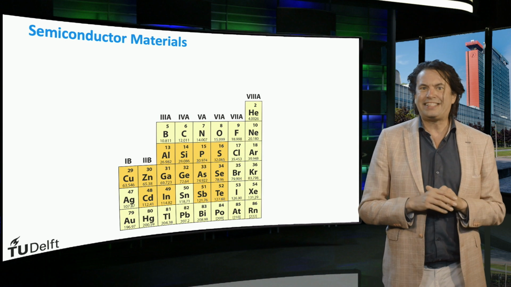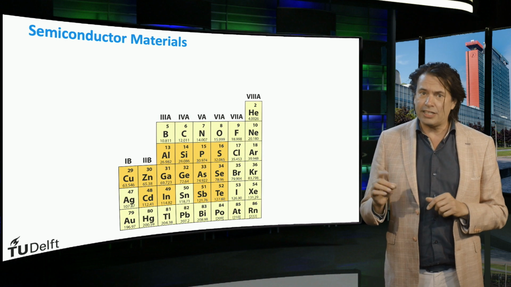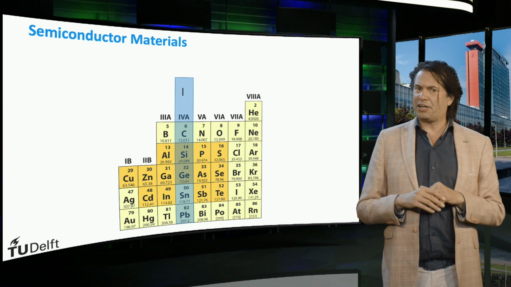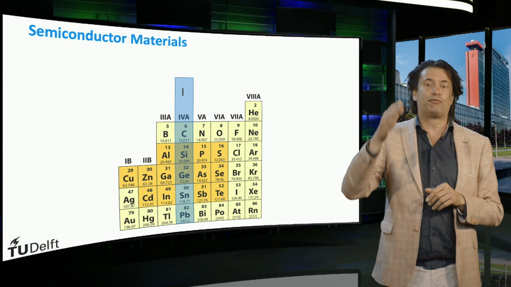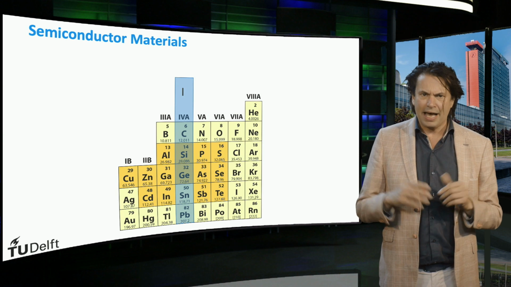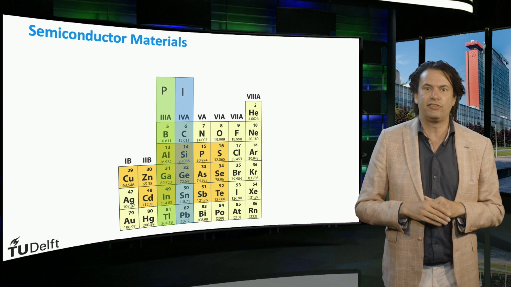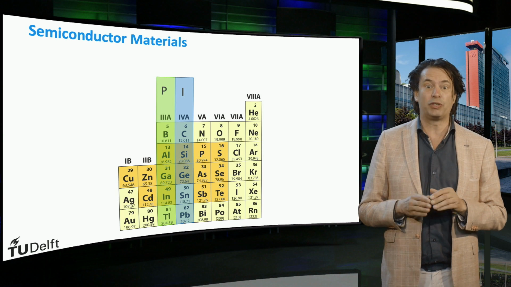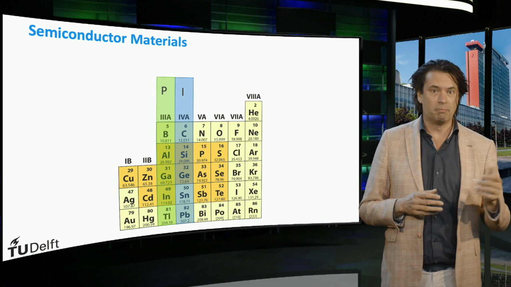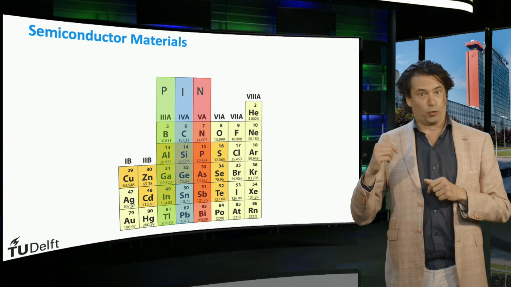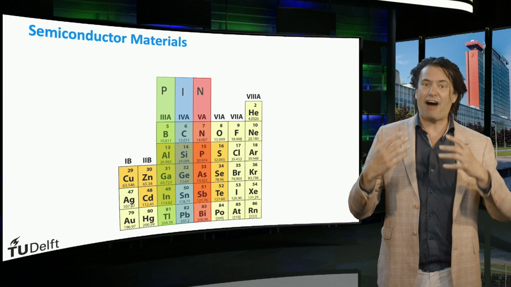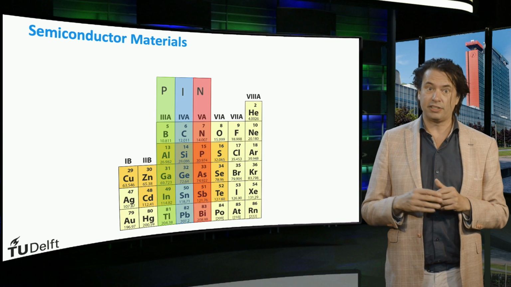As an example, we take again silicon. Silicon is a material which has 4 valence electrons. In the periodic system, silicon is part of the column with atoms having only 4 valence electrons. At the left side of the 4 valence electron column, we see that we have materials with only 3 valence electrons, like boron, aluminium, and gallium. On the right side of silicon, in the periodic table, we have atoms which have 5 valence electrons, like nitrogen and phosphorus.